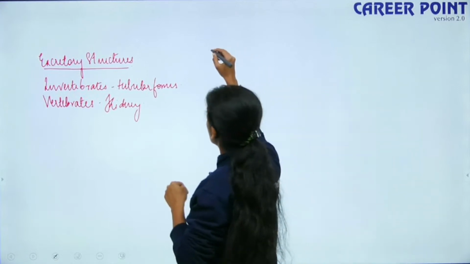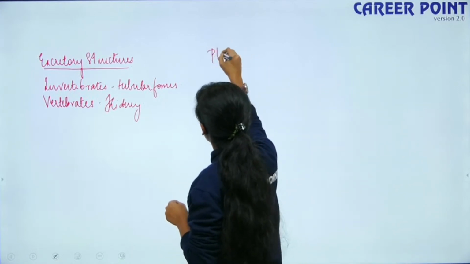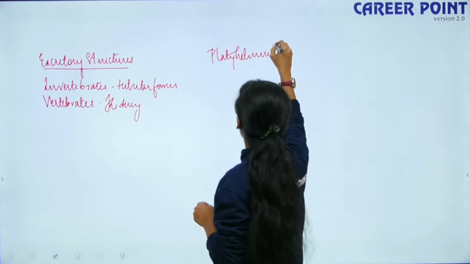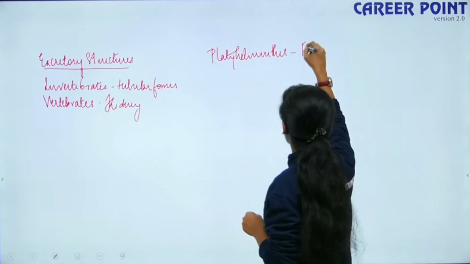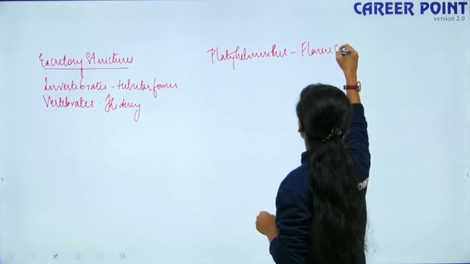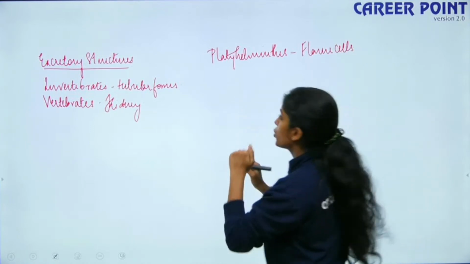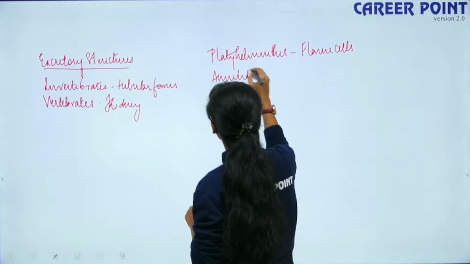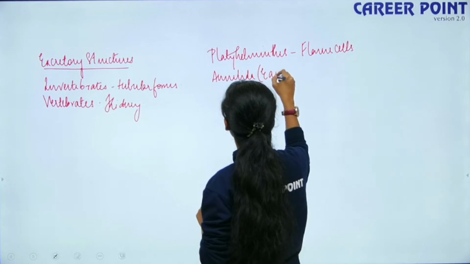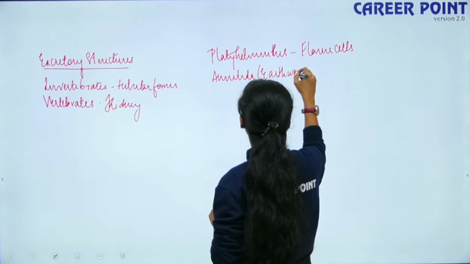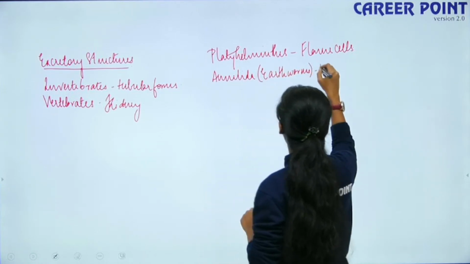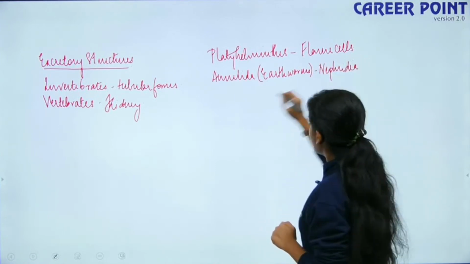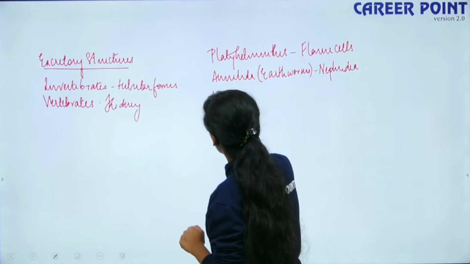Okay. So here we move forward. In case of platyhelminthes, we have what is known as flame cells. The next one we talk about is phylum Annelida. This is where you have your earthworms. So they have nephridia. Then you go to phylum Arthropoda.